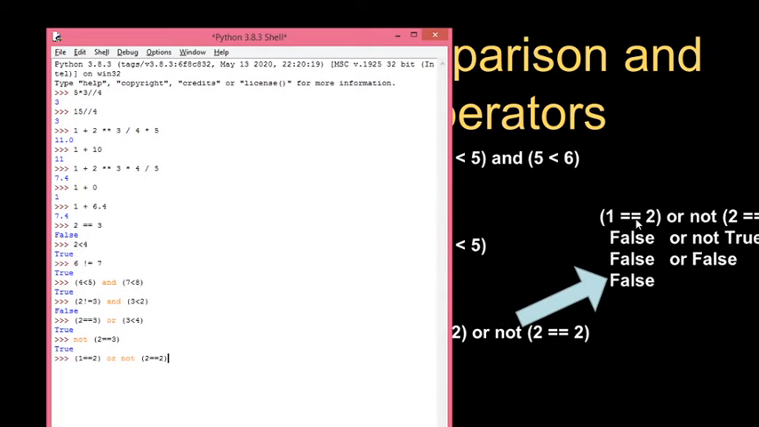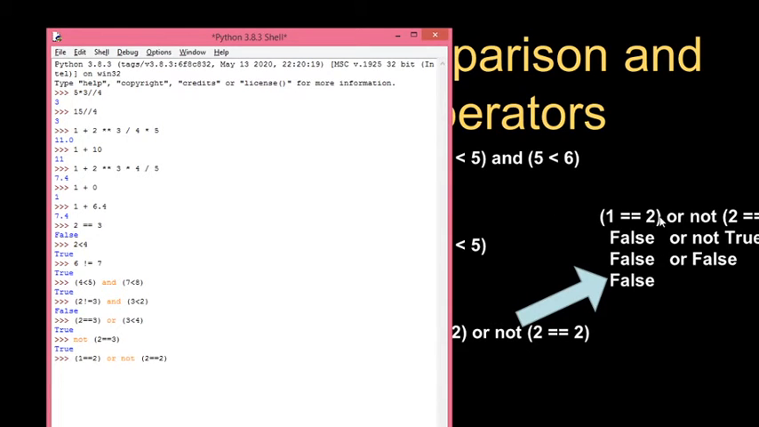Got my point? Now in this expression, we have comparison operators and we have Boolean operators. Among these two, which one to evaluate first? Comparison operators. Only comparison operators. Okay. Very good, sir.